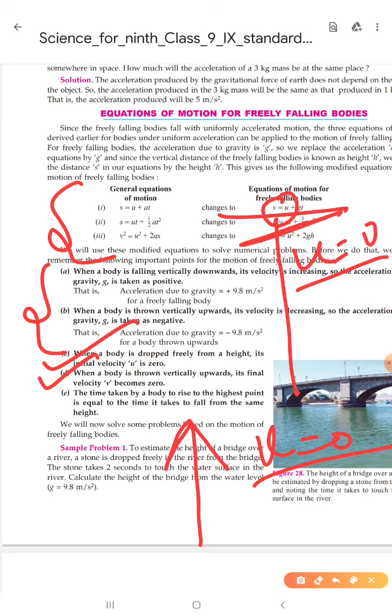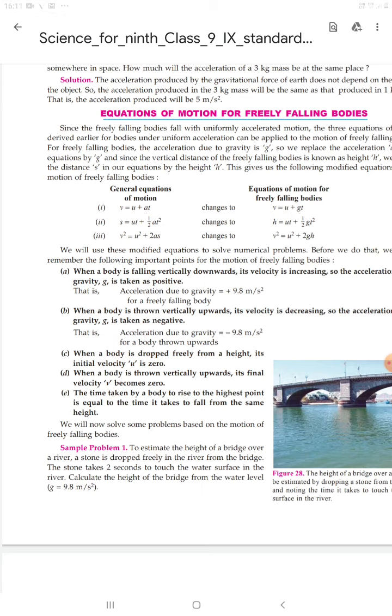Now next thing we have to know is that the time taken by a body to rise to the highest point is equal to the time it takes to fall from the same height. What is the meaning of this?